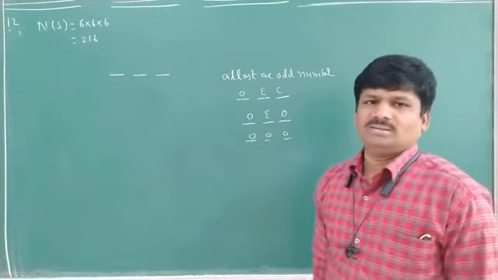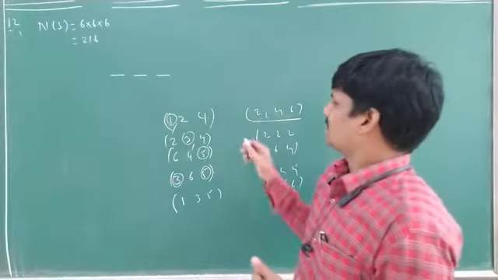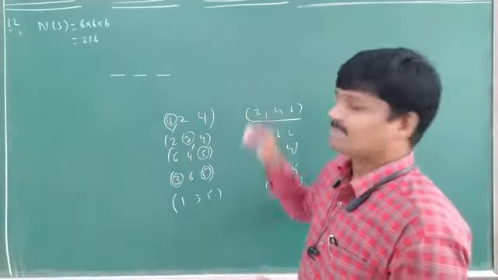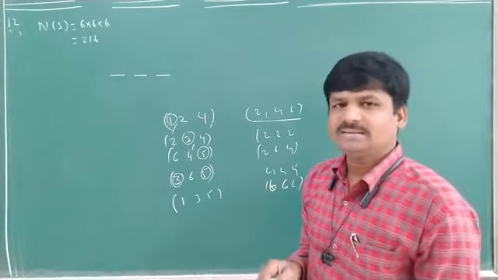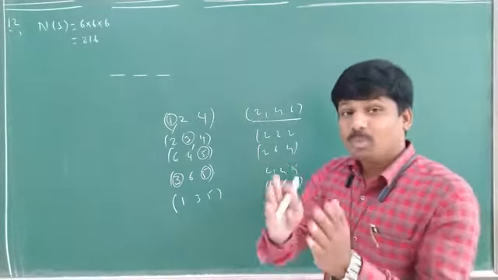That means here now what am I doing? First time even number. What is the probability when you are rolling a die? What is the probability of getting the first number as an even number? 1 by 2. Second number even number, 1 by 2. Third number also 1 by 2. What I am doing here is subtracting all the even outcomes, even possibilities.